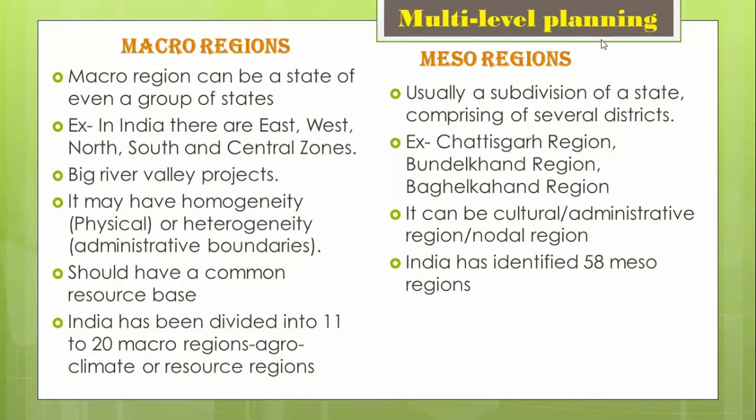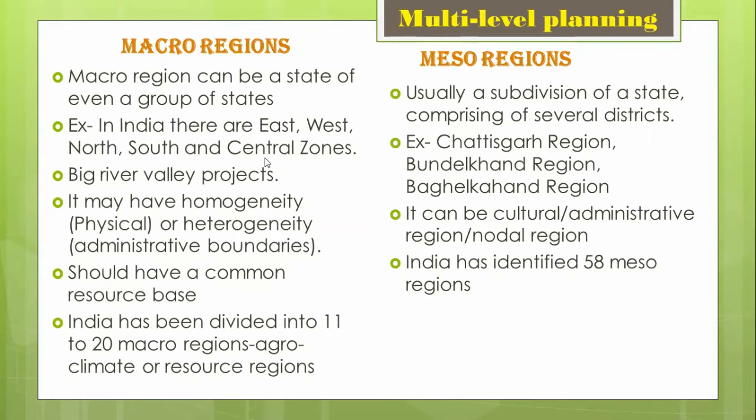Next, let us come to the multi-level planning. In multi-level planning, as you had seen in the initial slide, it can be divided into certain other regions. The first being the macro region. So from the word itself, you know that this is obviously the biggest. In a multi-level planning, this stands for the biggest category of region. So the macro level can be what? It can be a state, or even a group of states, or a zone which can comprise a few states, like that. So for example, we have the east zone, the west zone, etc., the central zones.